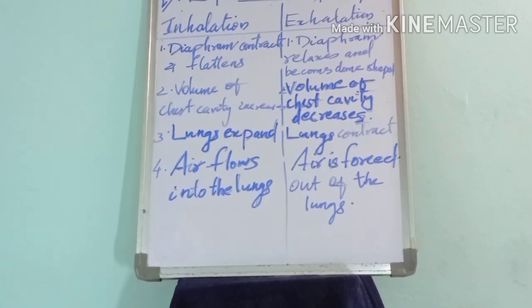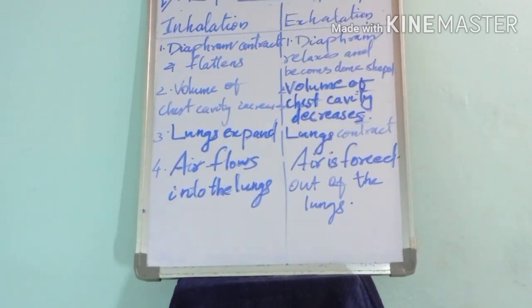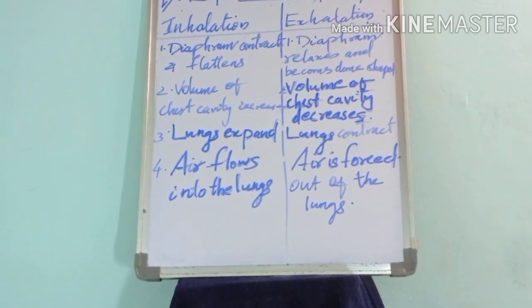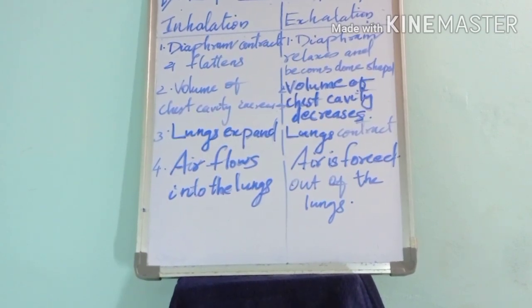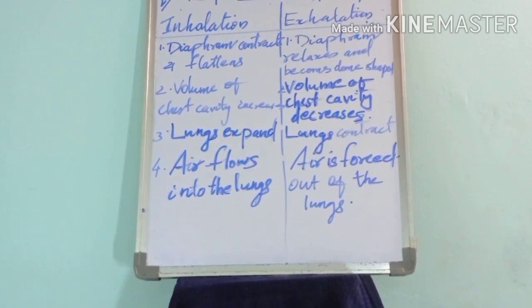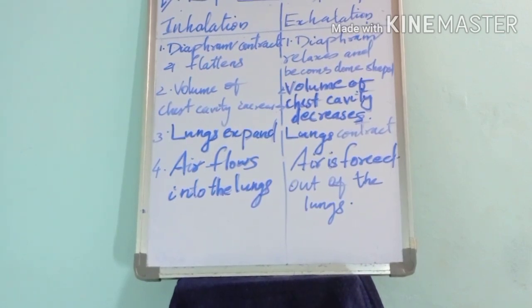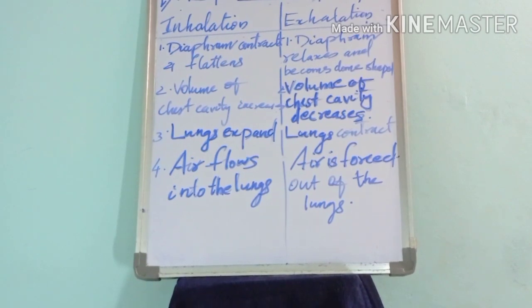Then when the diaphragm contracts, what happens to the chest cavity? Its volume increases. But during exhalation, the volume of the chest cavity decreases. That is the second difference. The next is that during inhalation, the lungs expand, but during exhalation, the lungs contract.